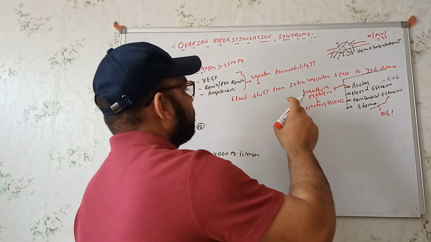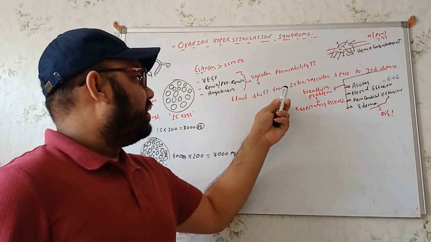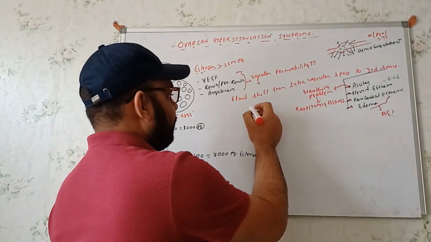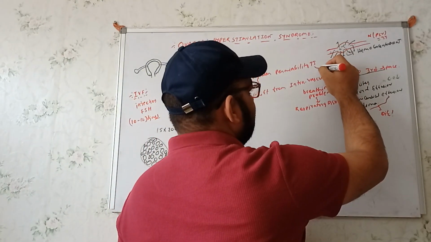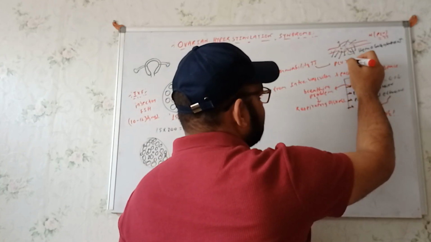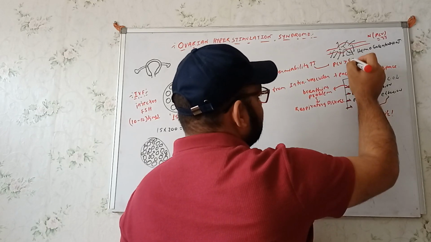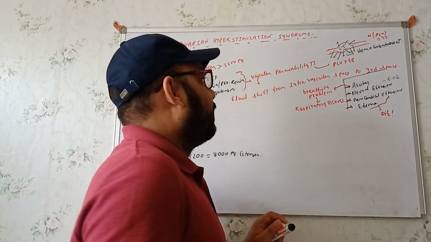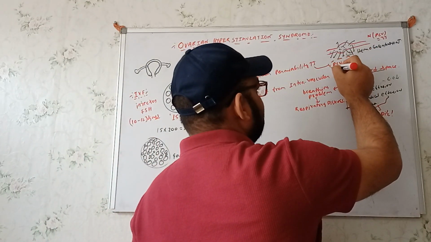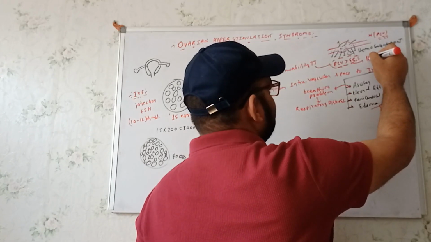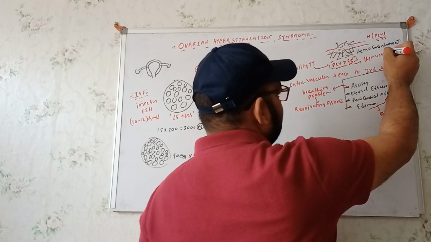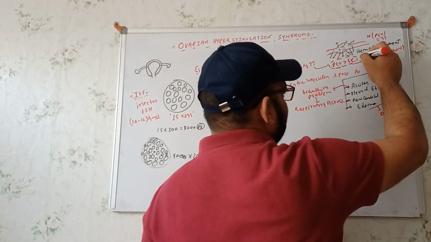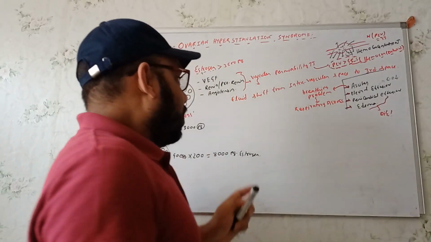But in these cases, in terms of the fluid shift from the intravascular space to the third space, we will get to see the packed cell volume, for example, more than 45. Whenever we see the packed cell volume more than 45, this will cause more concentrated blood or fluid, whatever you can say. So you get to see these things.